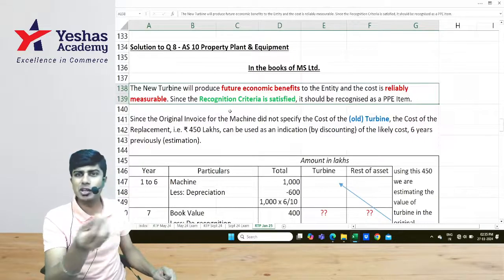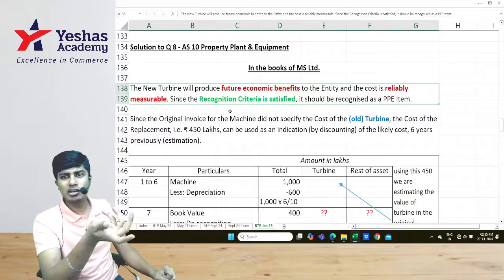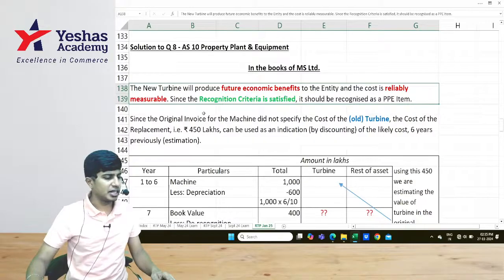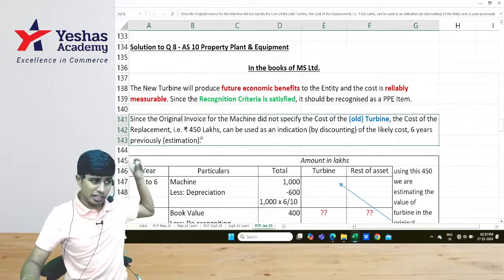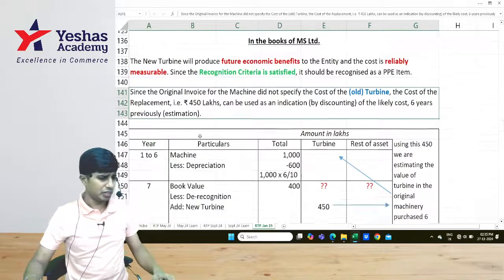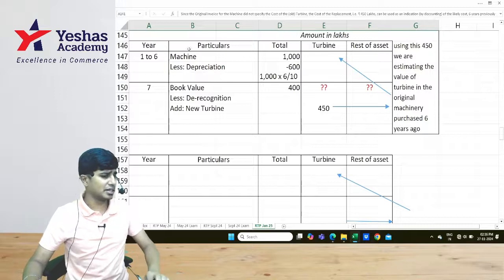And reliably, you can measure the cost of that new turbine, 450. So you should be recognizing it as an asset. Since the machine's old turbine is getting removed, we need to determine the cost of it. See, this is how it is.